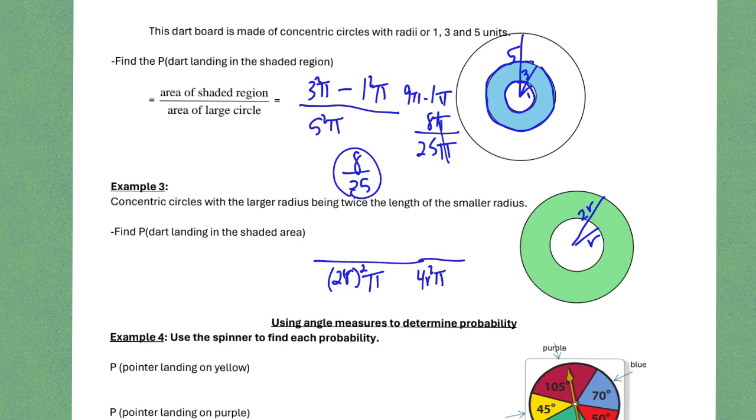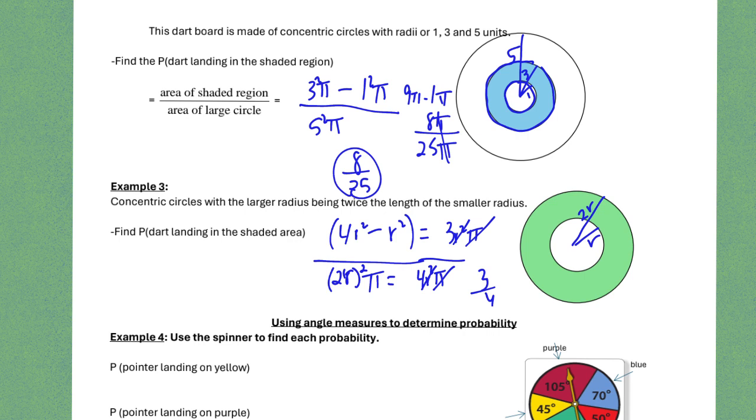And then the top is going to be, we've got to take the big circle's area and minus out the small circle's area. And so let's do 4r squared minus, and then the small one would be r squared, and that would be 3r squared. And then pi, 3r squared pi. And so if we reduce that, the pi's will reduce, the r squares will cancel out, and you're left with 3/4 or 75%.